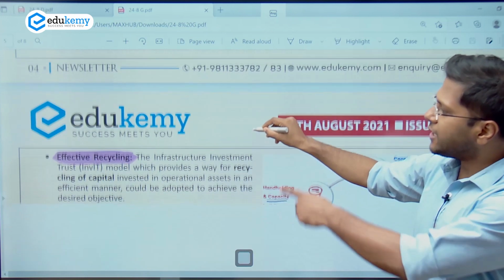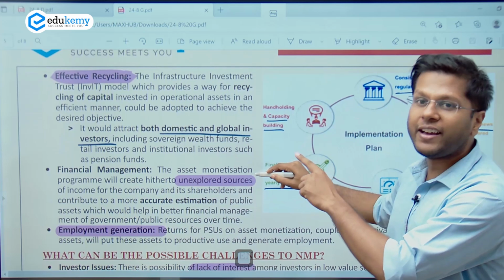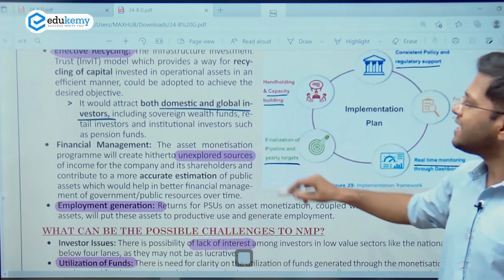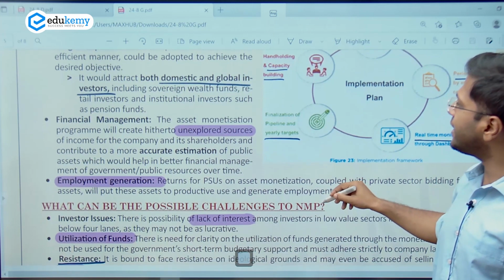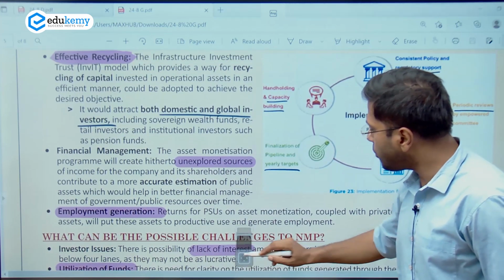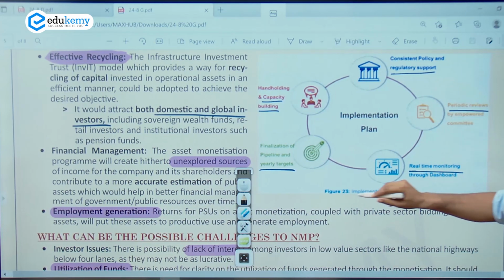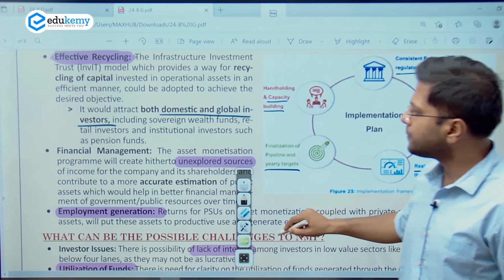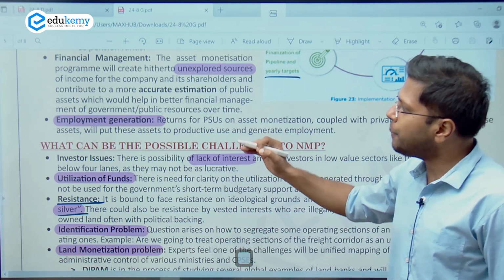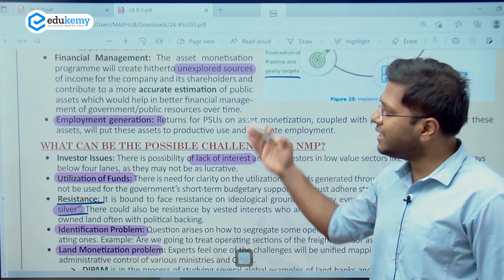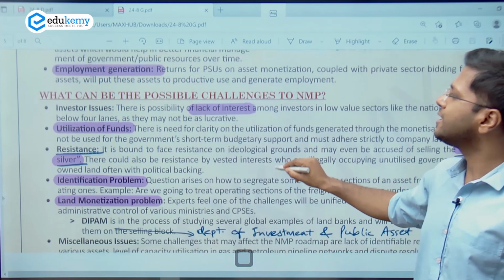This is one. Effective recycling of the finances. As we mentioned, one scheme is generating finances and transferring them to another scheme, right? It will also attract global investors in these particular sectors. So this is very important, right? The government will also be monitoring these schemes. There will be periodic reviews, and there will be regulatory support by the government, right? Now, they will also generate employment, and it will ensure that the government does not pass on its expenditure in this sector, because the private sector will be the one effectively participating in these pipelines.